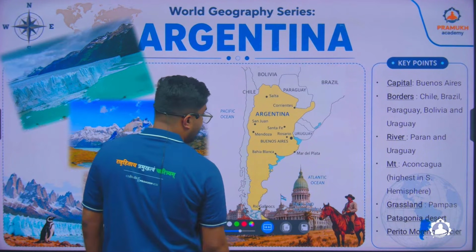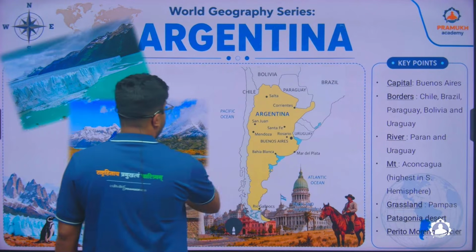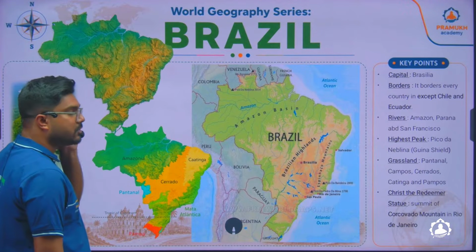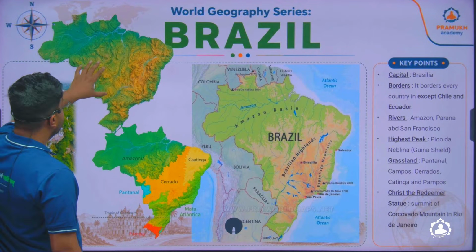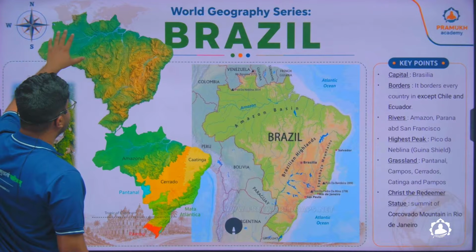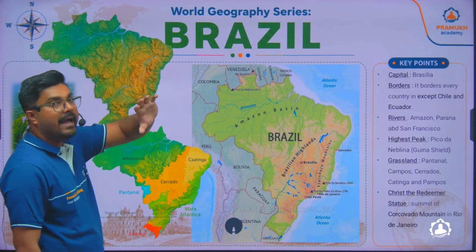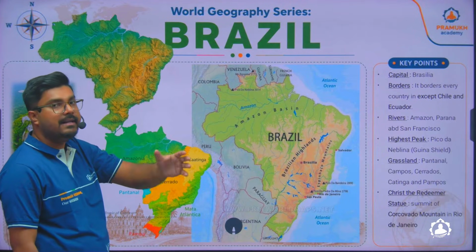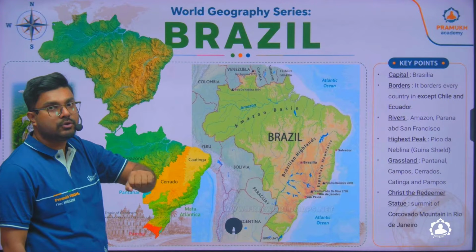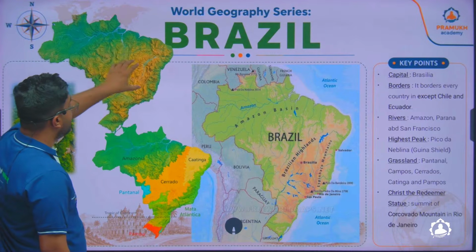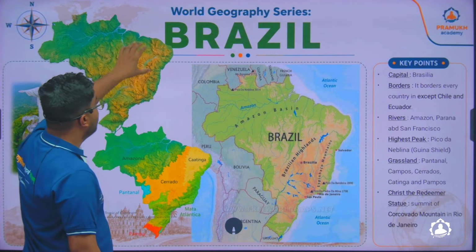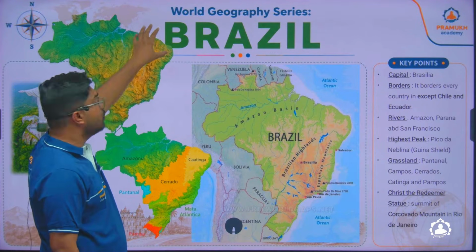So let us go and look into the grasslands of Brazil, and let's look into the features of Brazil. So this is your Brazil, like I showed you in the map, wherein most of the part of Brazil is covered with highlands, not mountains, highlands and plateaus. We have the Mato Grosso Plateau here, the Brazilian Highland here, and the Guiana Highland, a little part of which is in Brazil.